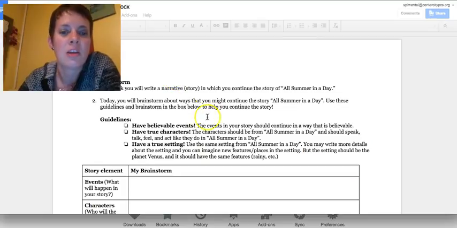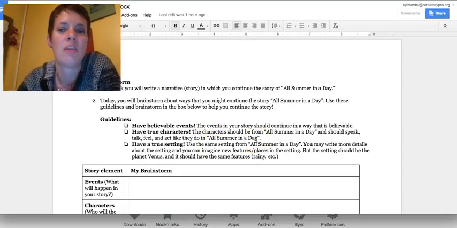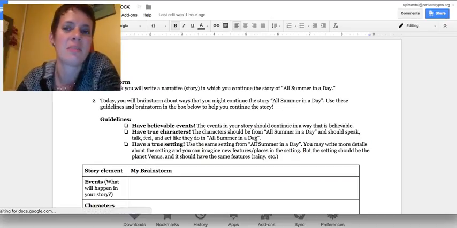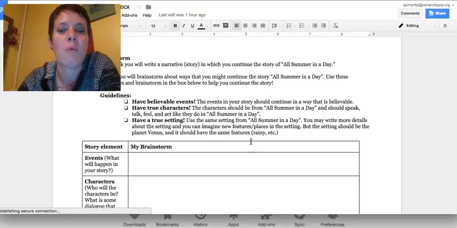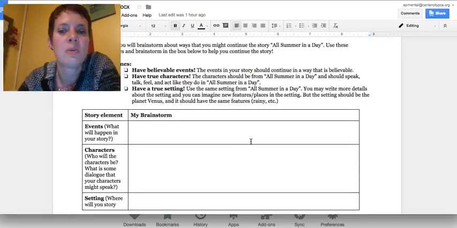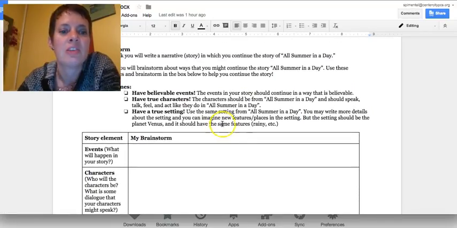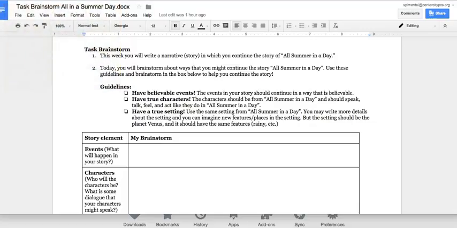So this week, you're going to be writing a narrative story in which you continue the story of All Summer in a Day. And we've already talked about that a little bit in class. Today, you're going to be brainstorming about ways that you could continue the story. So you're going to use these guidelines and you're going to brainstorm in the box below to help you continue the story.